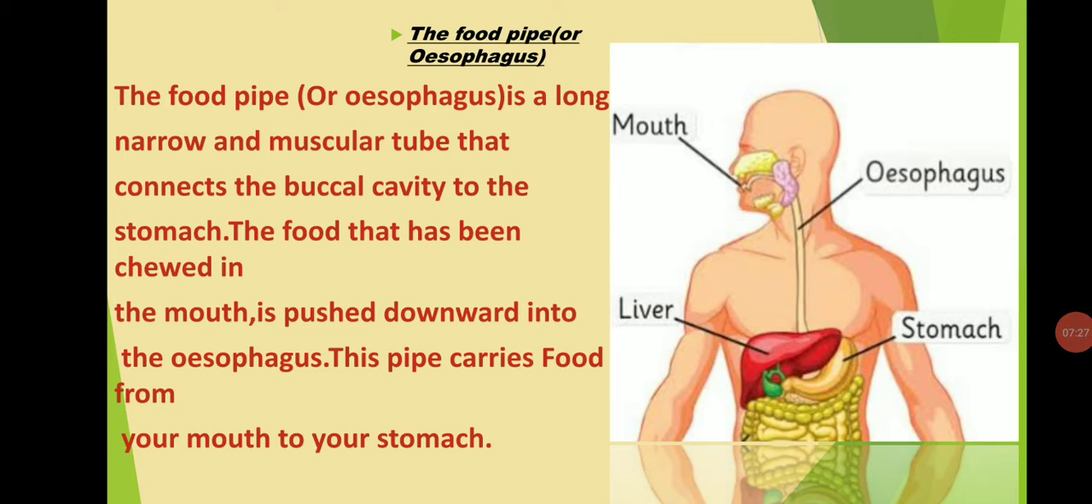The next part in the alimentary canal is the food pipe, or esophagus. The food pipe is a long, narrow and muscular tube that connects the buccal cavity to the stomach. Food that we have chewed in the mouth is pushed downward into the esophagus. Through the action of saliva, the food changes into a bolus. The esophagus runs along the neck and pushes the bolus of food down into the stomach.